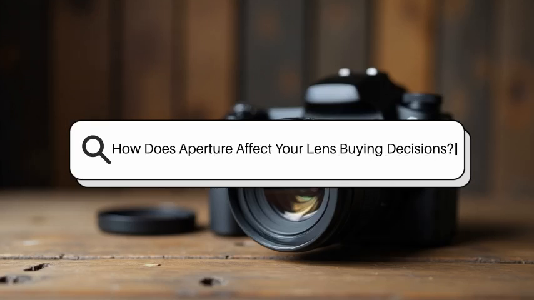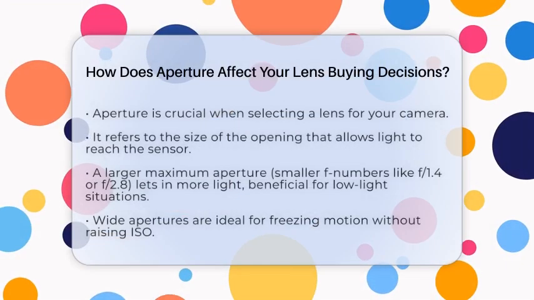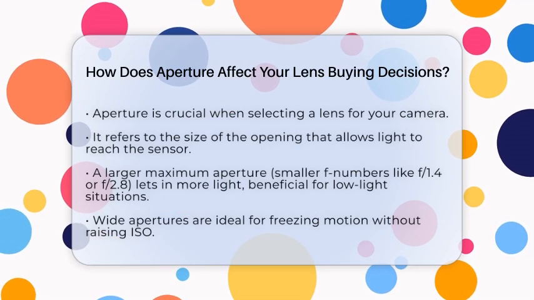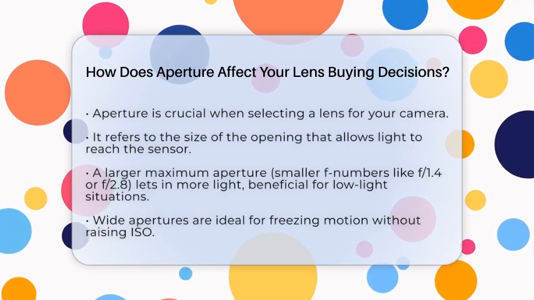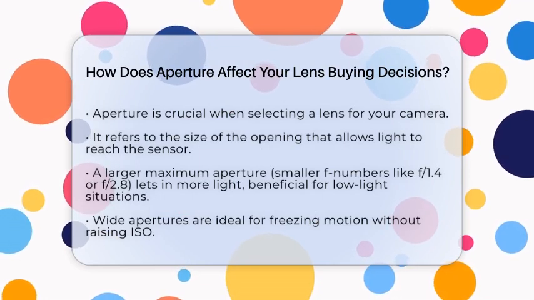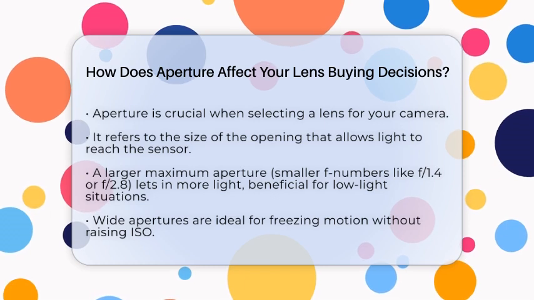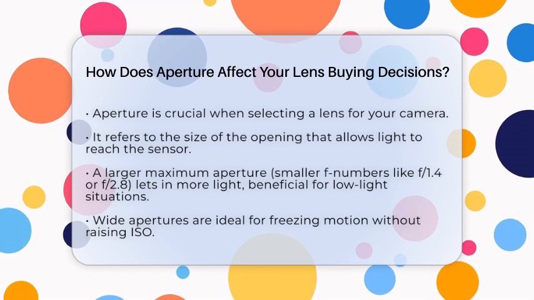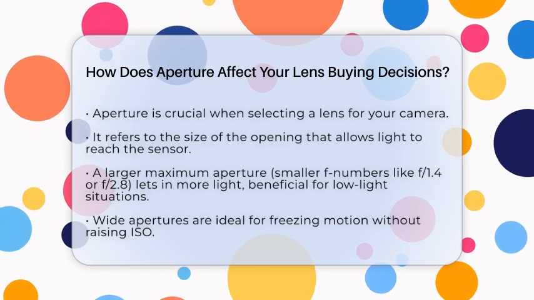How does aperture affect your lens buying decisions? Aperture is a key factor when choosing a lens for your camera. It refers to the size of the opening in the lens that allows light to reach the sensor. Understanding how aperture works can help you make better decisions when buying a lens. First, let's talk about light.